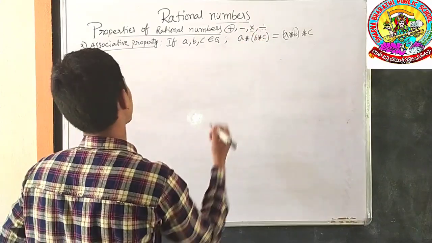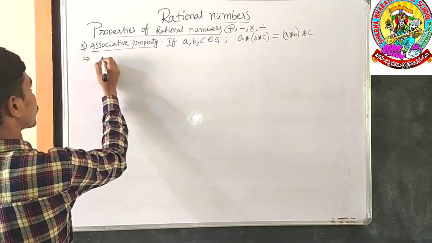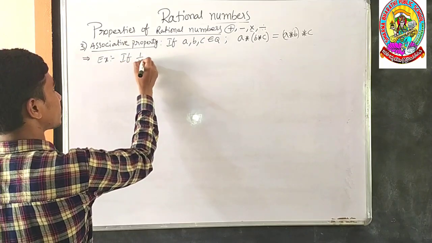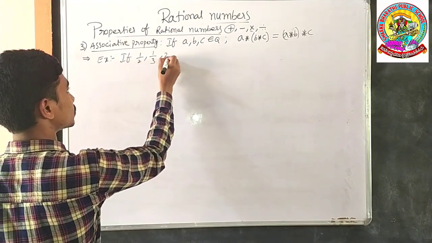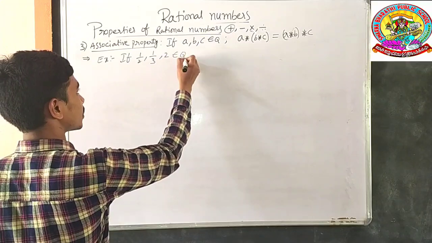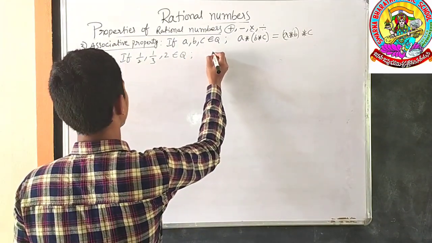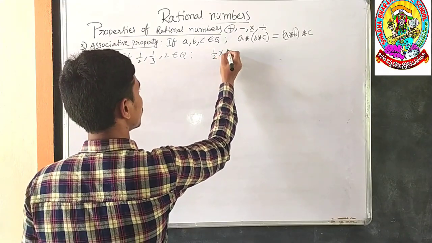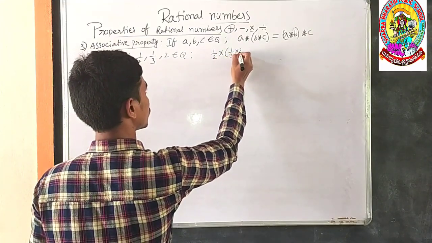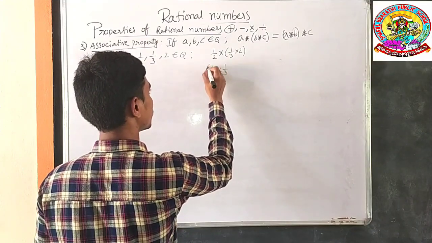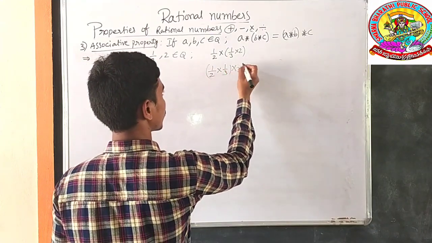Next, we shall check multiplication. For example, if 1/2, 1/3, 2 belong to the rational numbers, then we shall check whether (1/2 × 1/3) × 2 and 1/2 × (1/3 × 2) are equal or not.